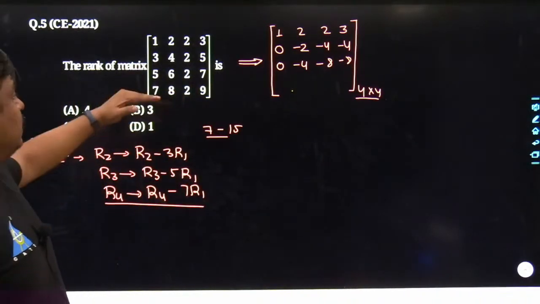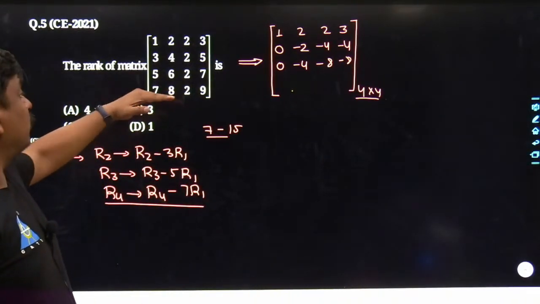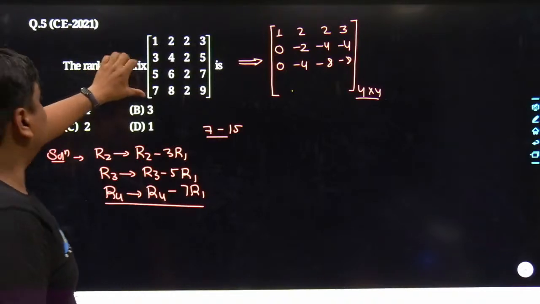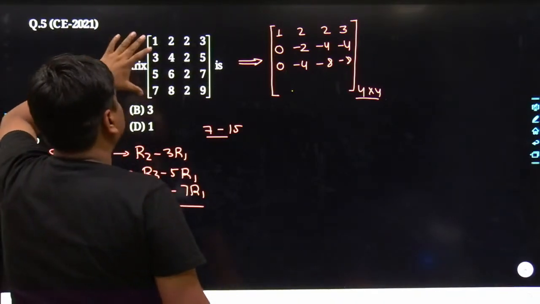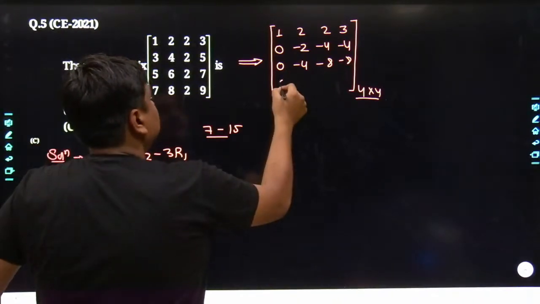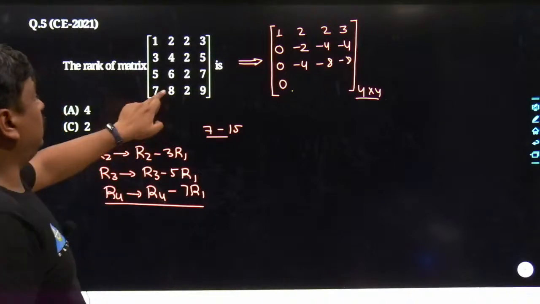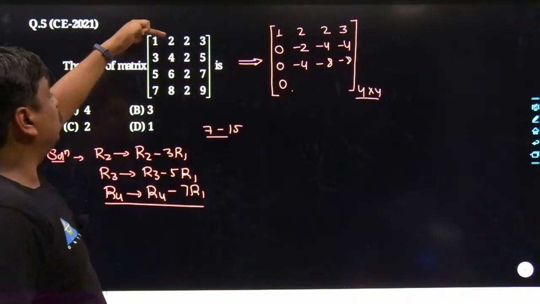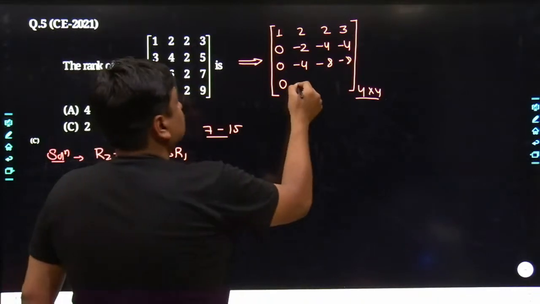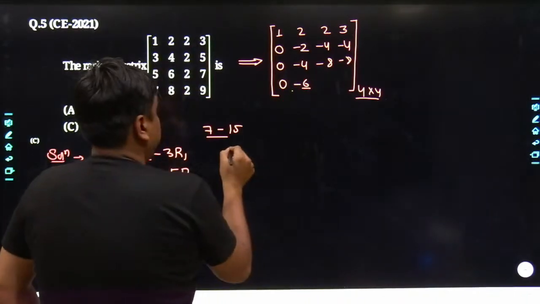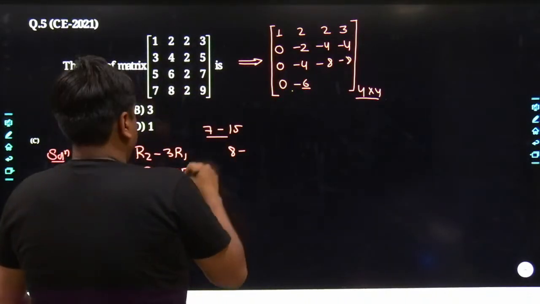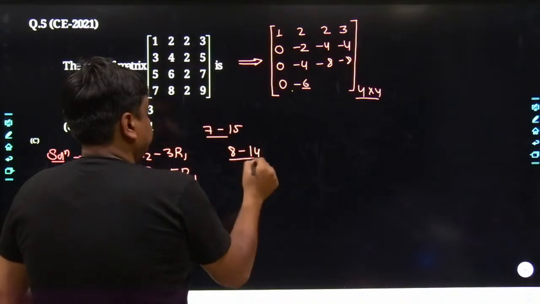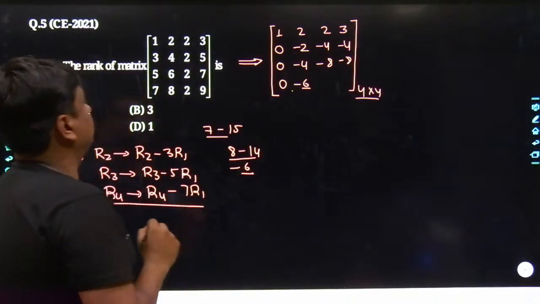Similarly, the same process has to be followed for row 4. Here the 7 has to get subtracted with 7 times the first row. The result is simply going to be 0. Here, the 8 is going to be subtracted with 7 times 2, that's 14. 8 minus 14, the result is minus 6.